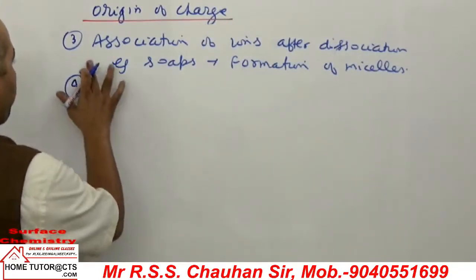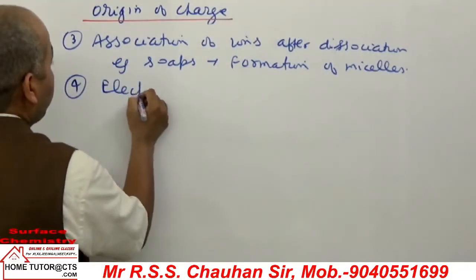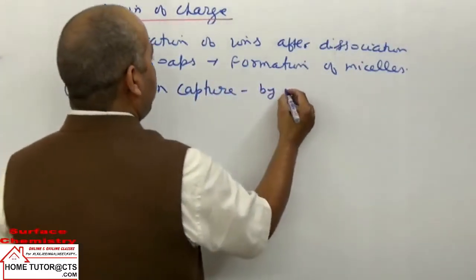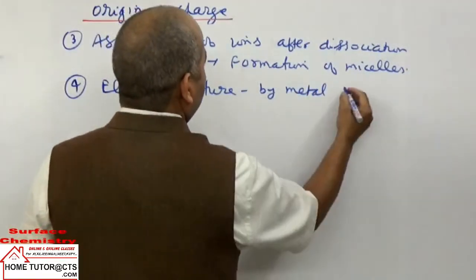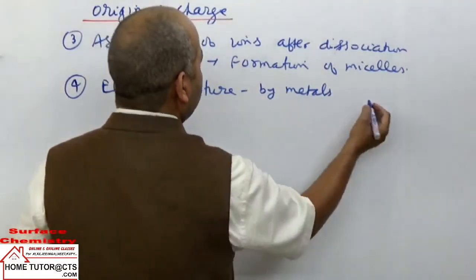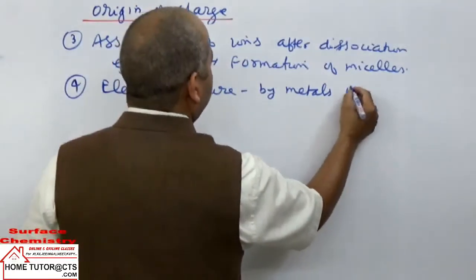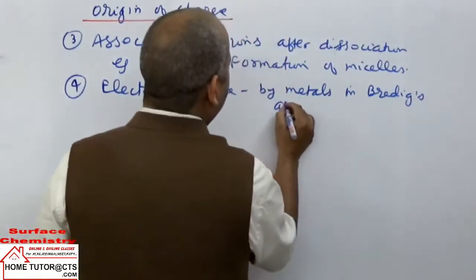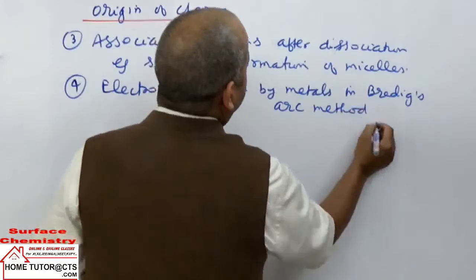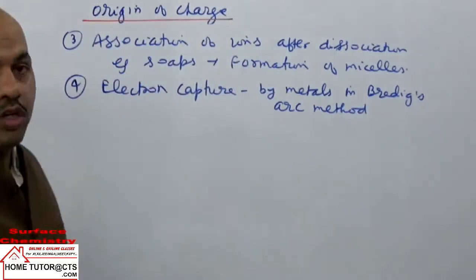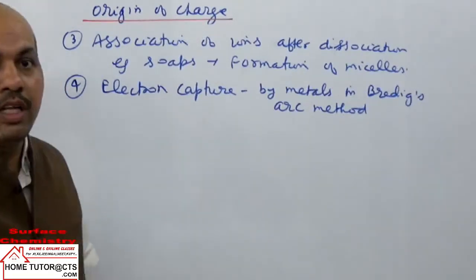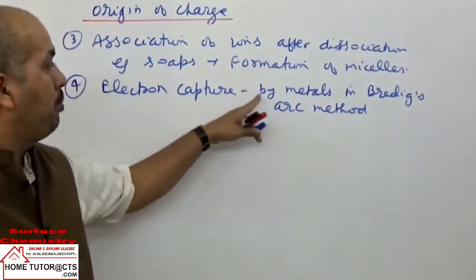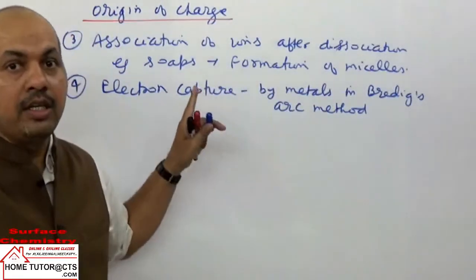Next can be taken electron capture by metals, dispersed phase particles, during preparation in Bredig's arc method. The metal vapor produced, on applying high voltage, can capture electrons from the air dissolved in the solution or water. In that case, metals will capture electrons. So metal sols are carrying, for this reason, negative charge.